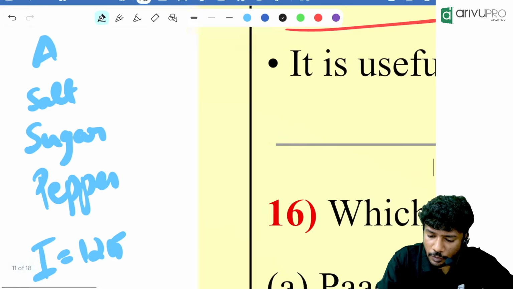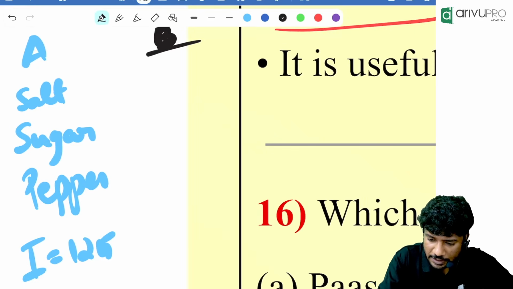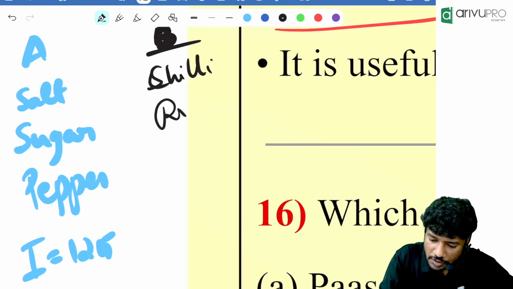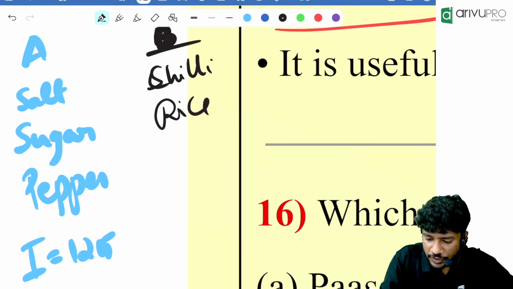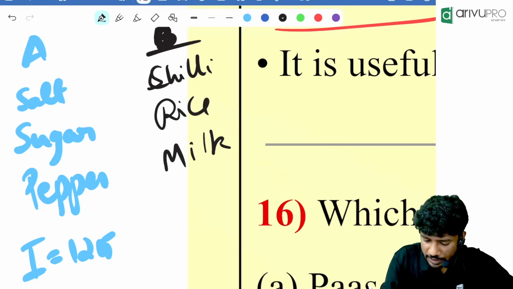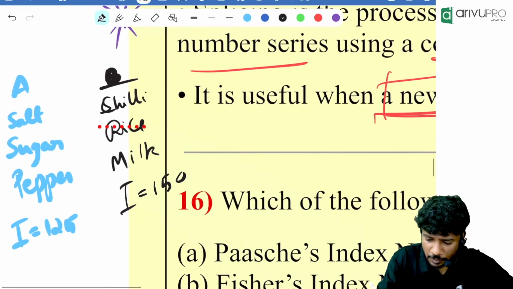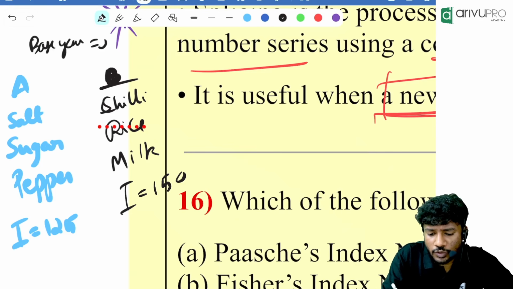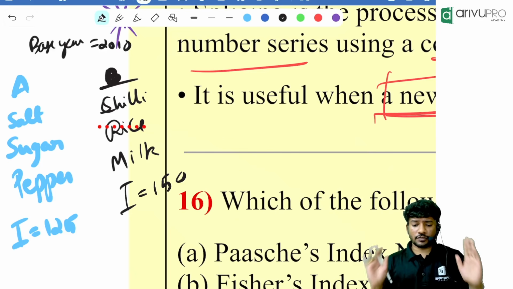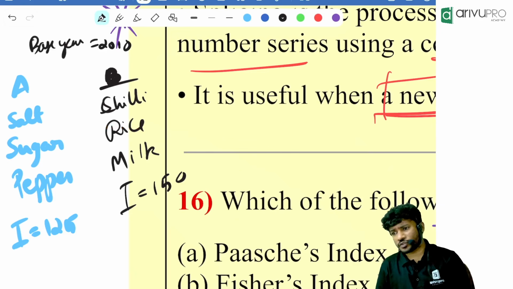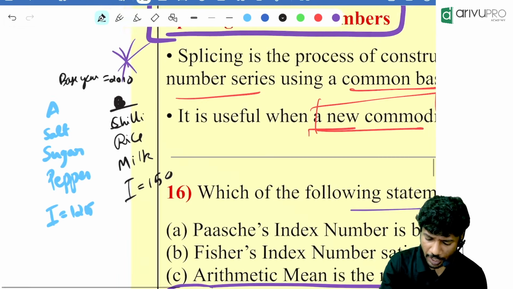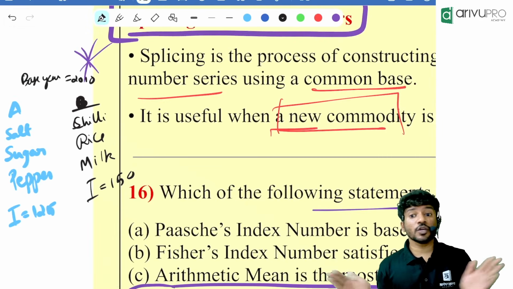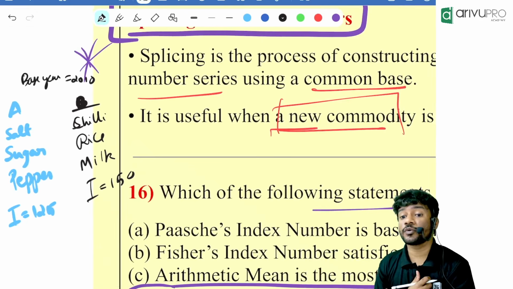Then there is another group, group B, with chili, rice and milk. Their index number is 150. Both of them take the base year as 2010.